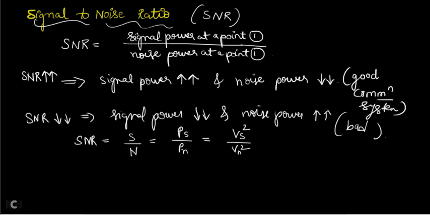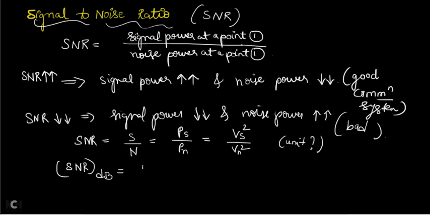Now if you take logarithm on both sides, what is it that you are going to get? If you measure SNR in decibels, dB. Right now, what is the unit of SNR? There is no unit of SNR, because it is a ratio. Now if you convert this ratio into decibels, how do you convert?